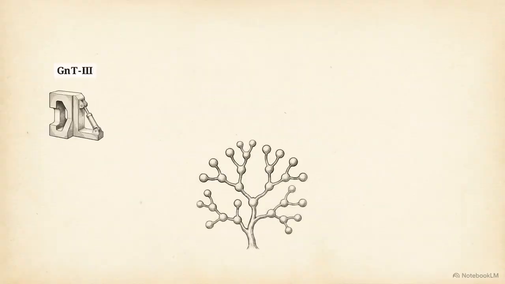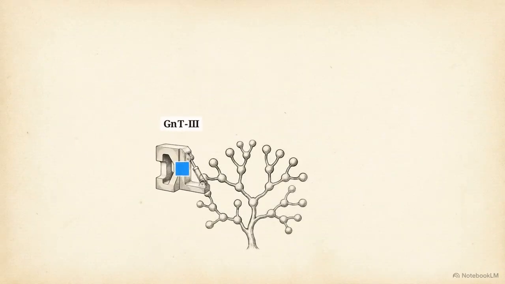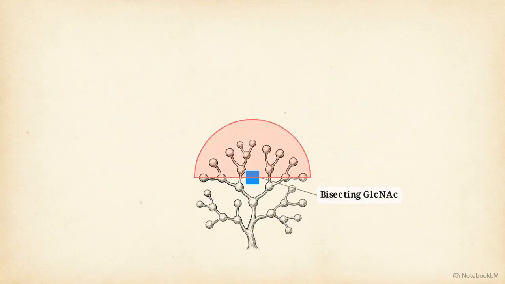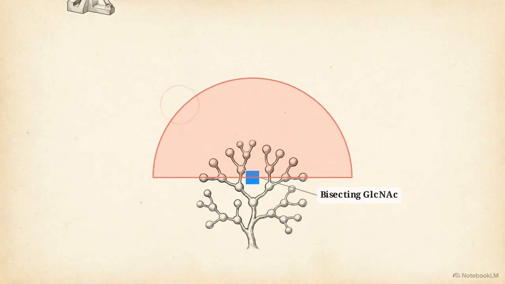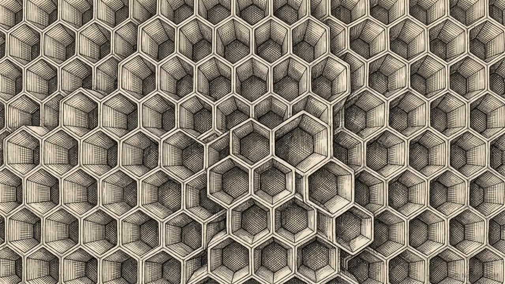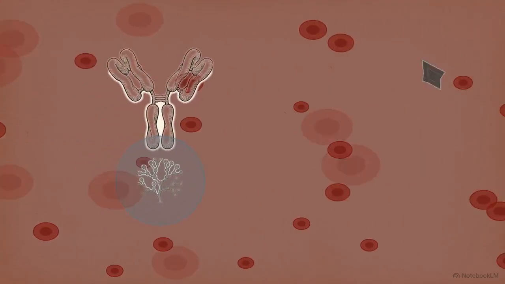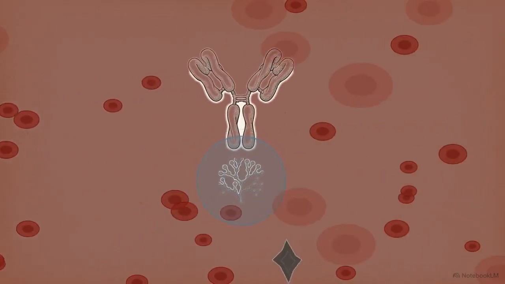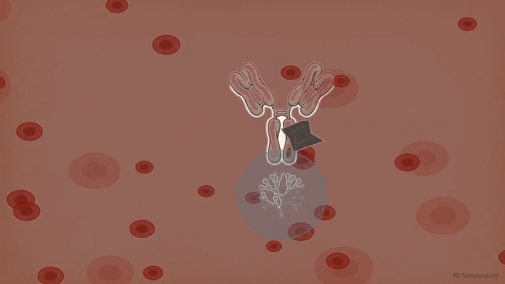However, another enzyme, GNT3, can add a bisecting GlcNAc directly into the middle of the core. This addition physically blocks subsequent enzymes like galactosyltransferase from accessing the glycan, abruptly halting any further modifications. Because branching dictates how many protective sugars can be attached later, the reactions occurring here in the medial Golgi set the absolute structural ceiling for the molecule's eventual circulatory survival.